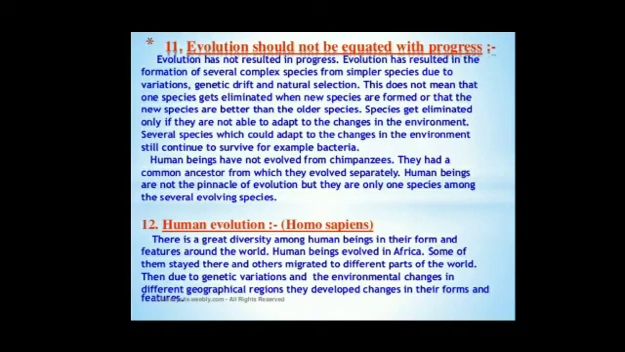Species get eliminated only if they are not able to adapt to the changes in the environment. Several species which could adapt to the changes in the environment still continue to survive, for example, bacteria. Human beings have not evolved from chimpanzees. They had a common ancestor from which they evolved separately. Human beings are not the pinnacle of evolution, but they are only one species among the several evolving species.